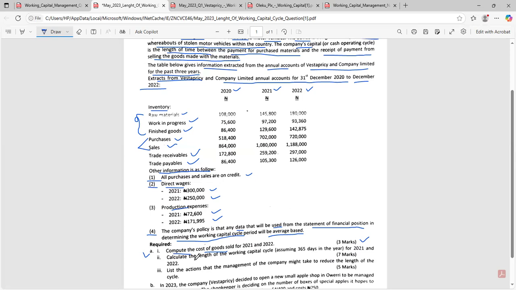So number 8 says: compute the cost of goods sold for 2021 and 2022. Cost of goods sold is simply opening stock plus purchases, abi?